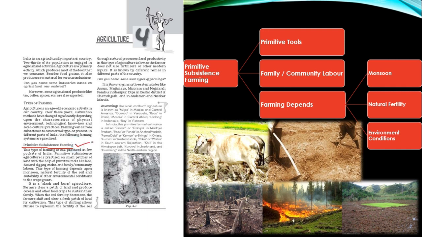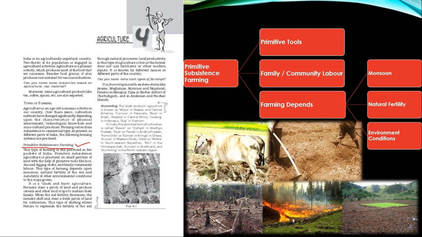What do you mean by primitive? Primitive means something old, something traditional. Subsistence mainly means that the crops are grown only for self consumption. It is not grown for selling in the market. The purpose is not to earn profit, but only to satisfy your family needs, or maybe one or two more families attached to you. This type of farming is still practiced in a few pockets of India.